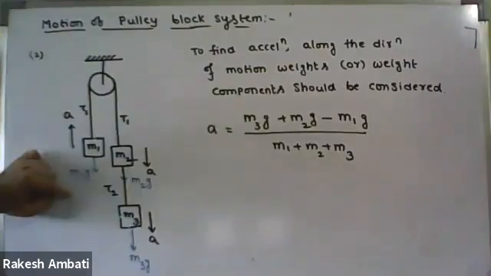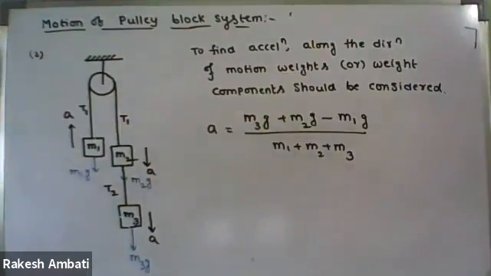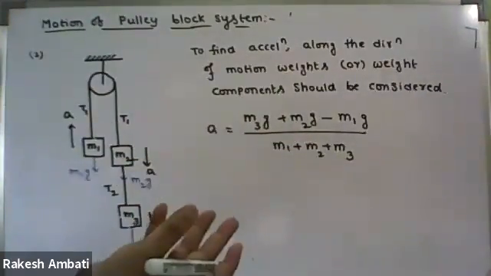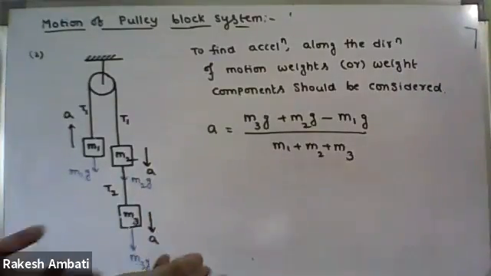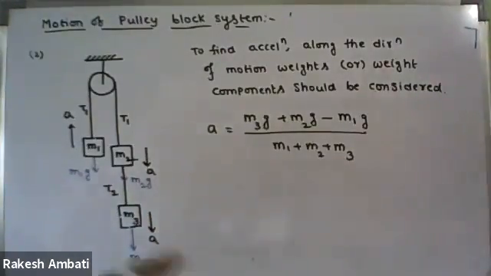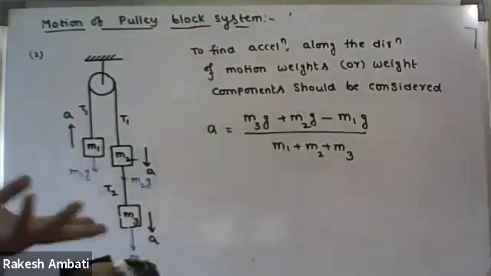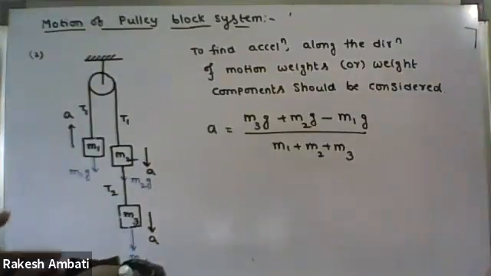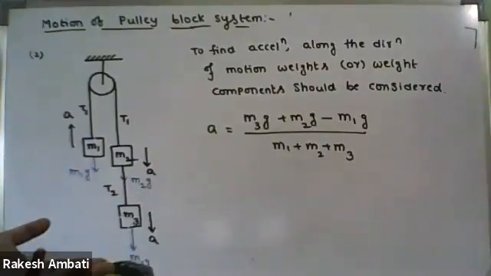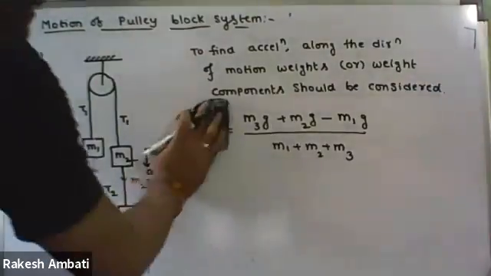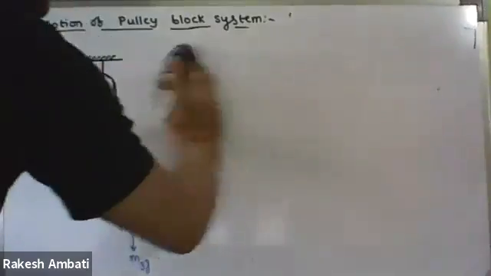Opposite to the direction of motion. Opposite means minus M1G. So at least we are unable to identify what is vertical and what is horizontal. Then how can you understand physics? We don't know vertical directions, we don't know horizontal directions, and we are unable to identify the vertical forces. And we want 100% marks.